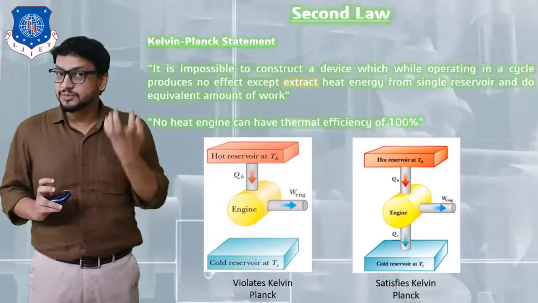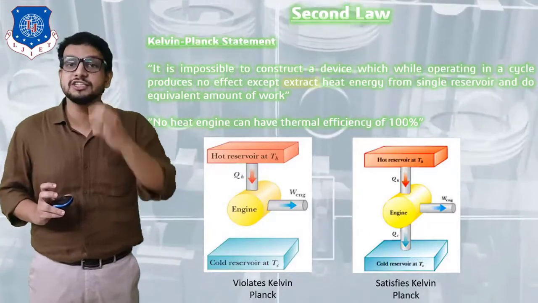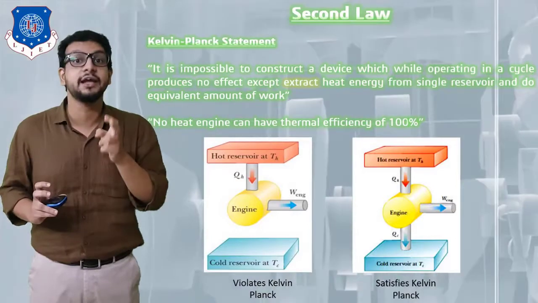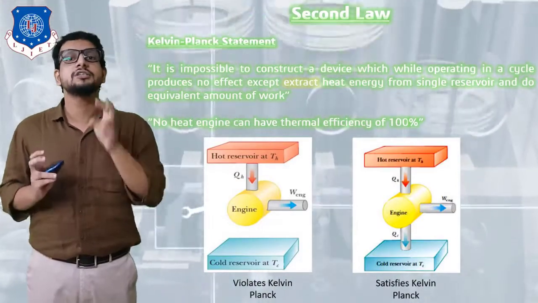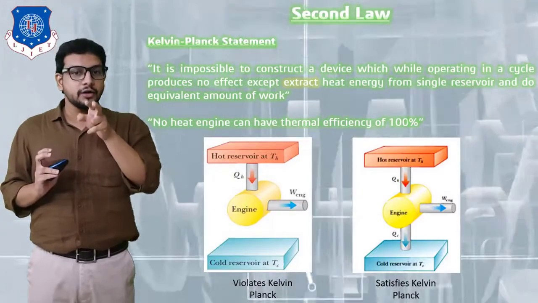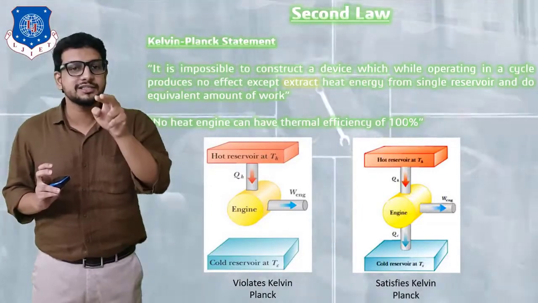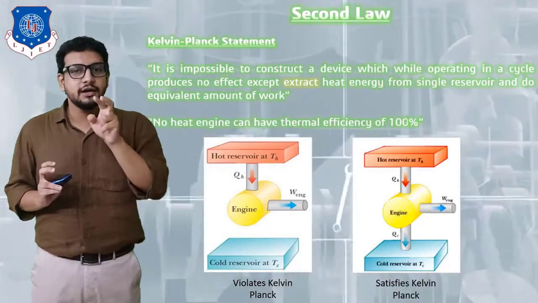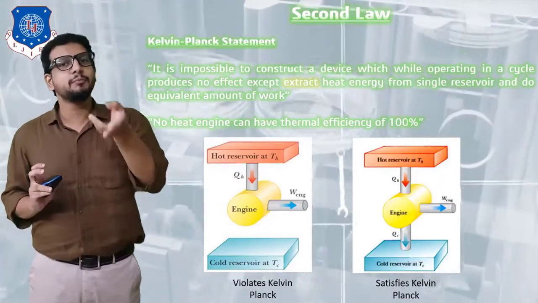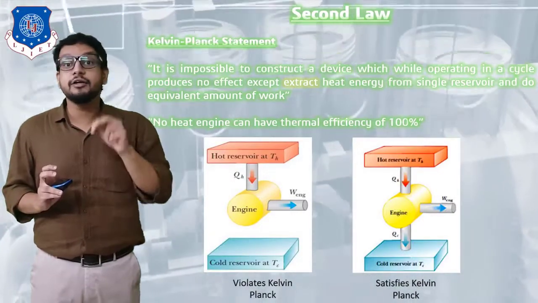Then combustion takes place inside a cylinder, and some amount of energy is rejected to our surrounding atmosphere, which means our surrounding atmosphere is our heat sink, or cold reservoir, with respect to our engine. So you can see Q1 amount of heat energy is supplied to an engine, and the first diagram shows that whatever heat energy is supplied is completely converted into work output, indicating a 100% conversion